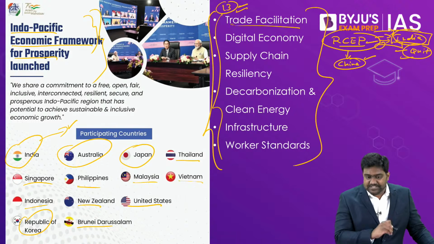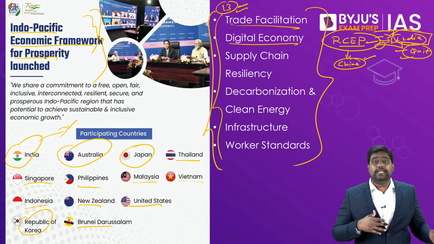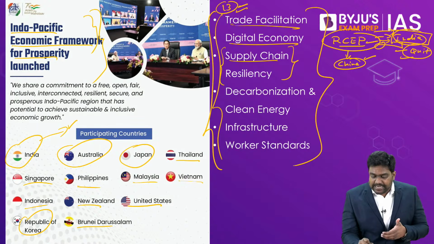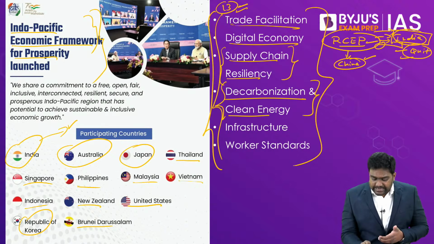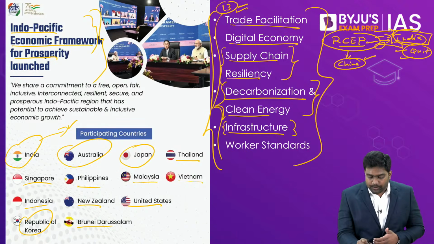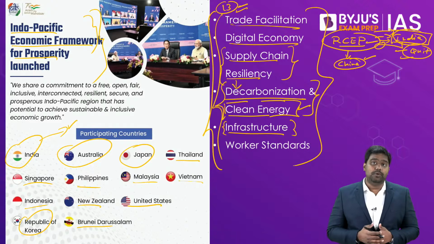They'll focus on trade facilitation. They'll focus on creating a digital economy and digital infrastructure for the region. They'll focus on building resiliency in the supply chains. They'll also focus on clean energy initiatives to decarbonize the Indo-Pacific and to promote action in the field of climate change and global warming.